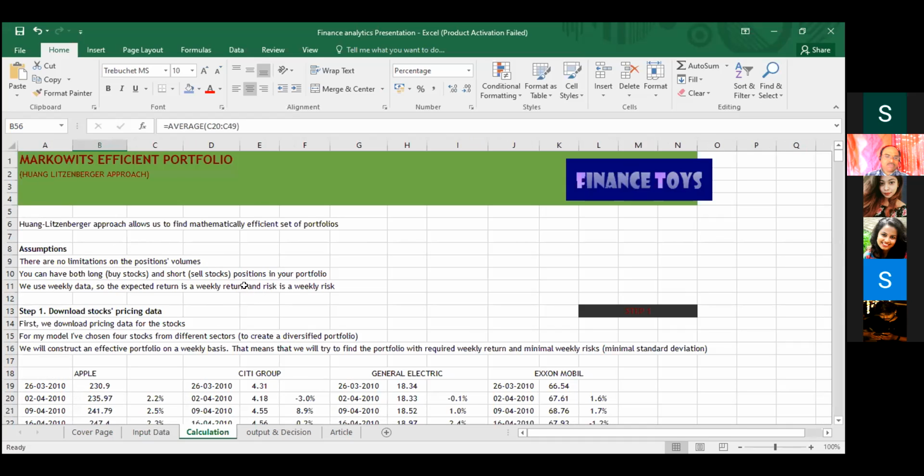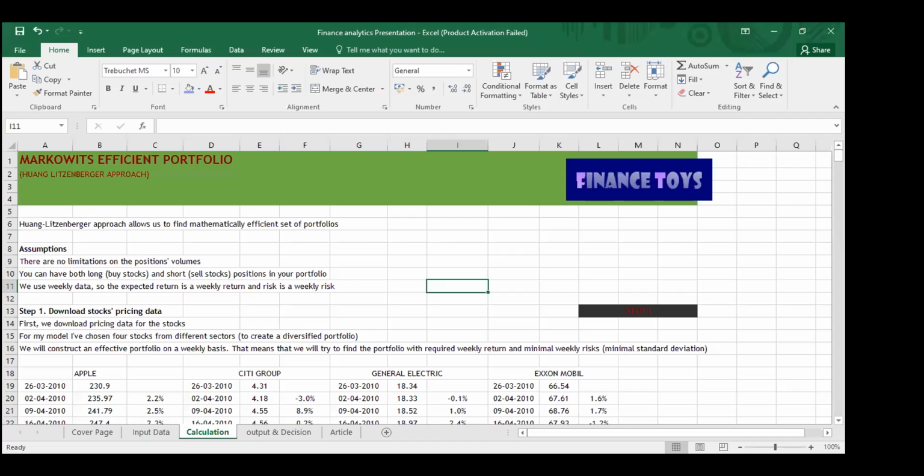Shukrut, one second, wait. Is the data taken from Indian markets or from the New York Stock Exchange? Because you have taken Apple, Citigroup, General Electric, and Exxon Mobil. Is this data taken from BSE or from the New York Stock Exchange? Okay, you can proceed first. Shukrut, you can proceed. What happened? Visible, sir? Yes.